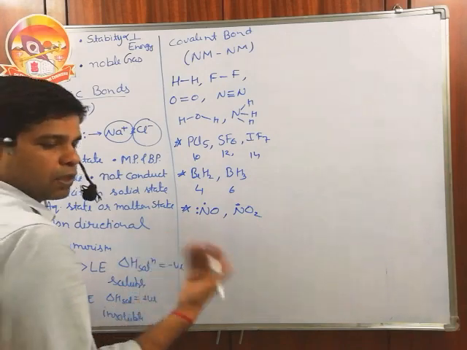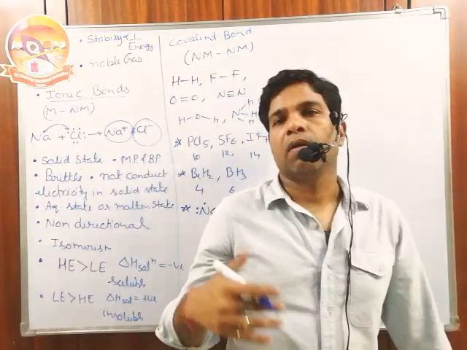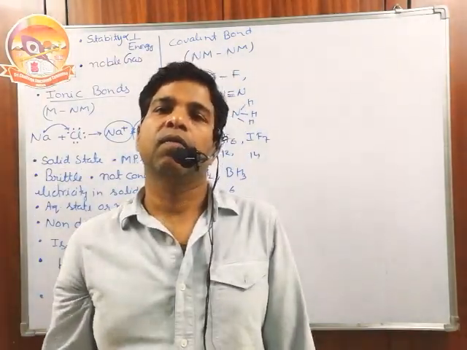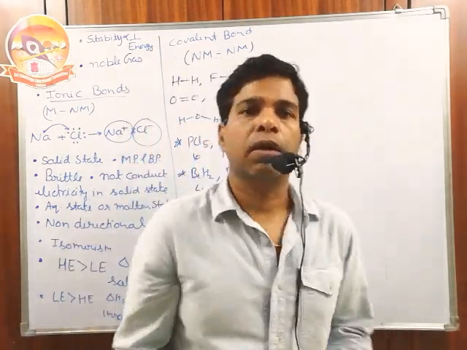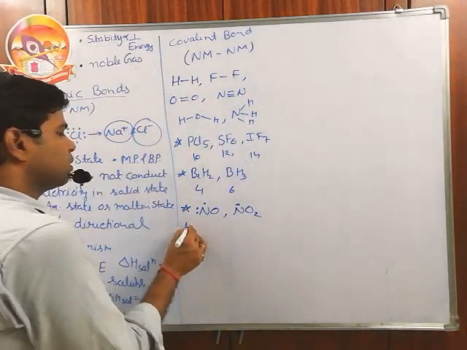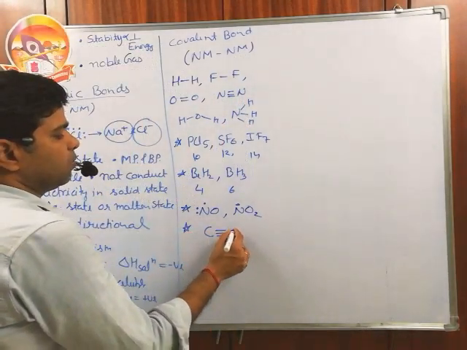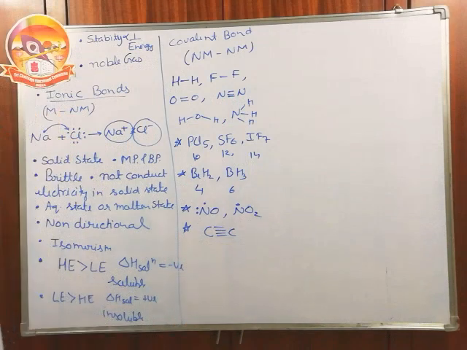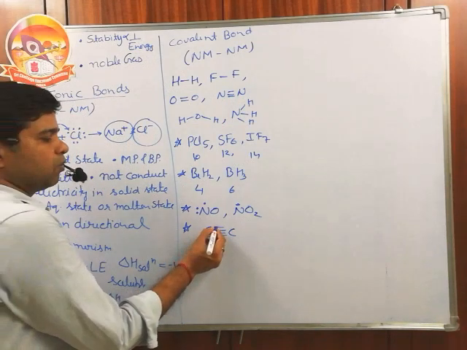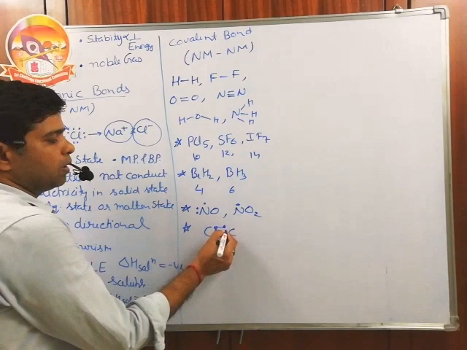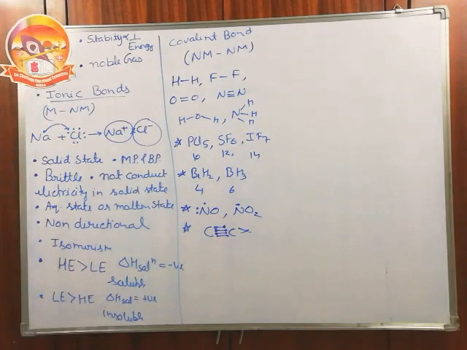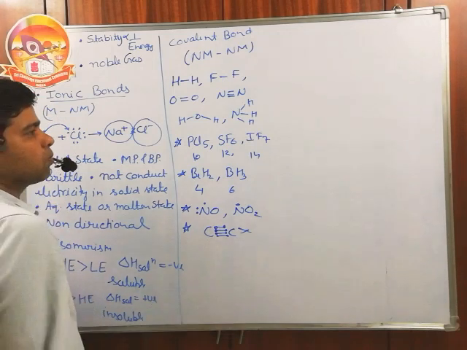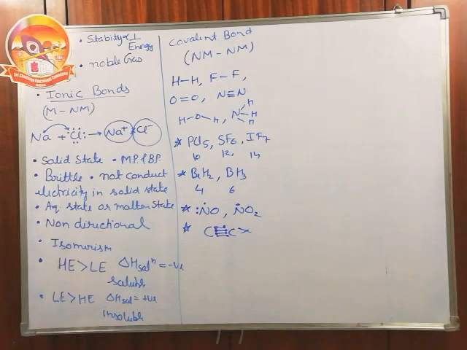And some more: the bond length, the bond order, the structure, the bond angle, the dipole moment. These properties also cannot be explained by the octet rule. And the existence of C2: as we have the double bond and the triple bond, similarly we can also have a quadruple bond, and if we have four bonds between the two carbon atoms, then that can complete the octet also, but C2 molecule cannot exist according to the covalent bond theory. So these are the problems we have in the octet rule.